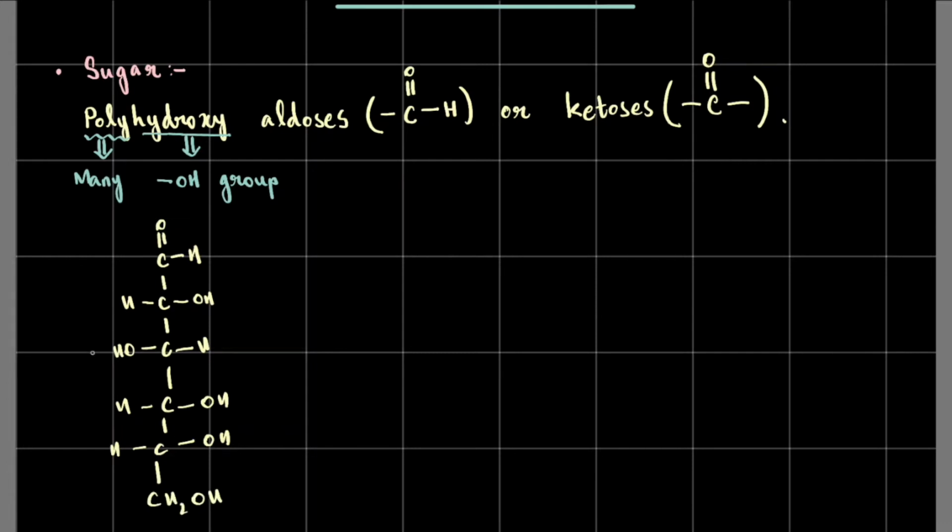You see there are 5 OH groups, one C double bond OH group, and 6 carbon atoms. So this is the polyhydroxy part, because of so many OH groups being present, and the aldose part is because of this aldehydic group right there. So this is an example of one such sugar, which is glucose.